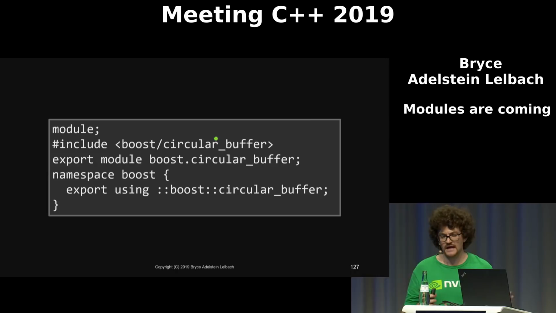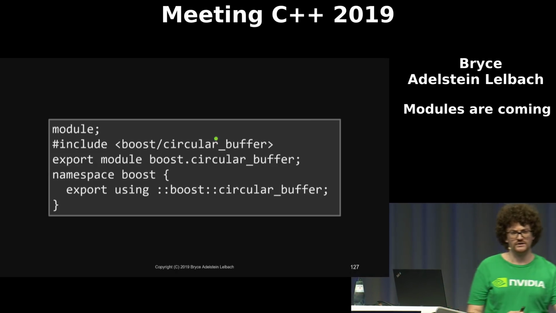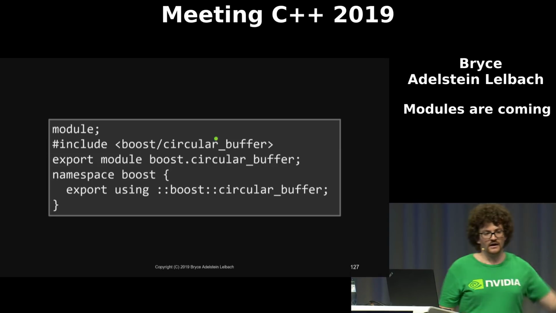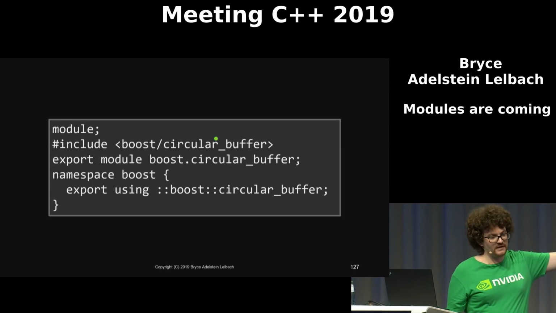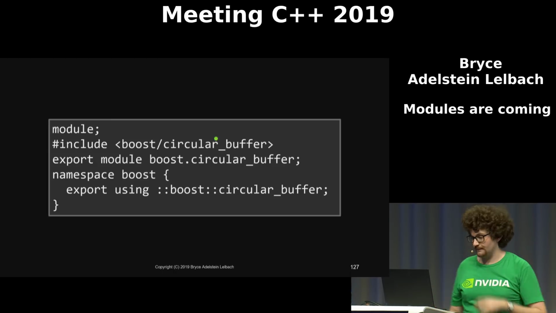There are two different types of module ownership, and in the strong ownership model, which some implementations plan to do, the mangled name of things that are owned by a module will contain the name of that module.